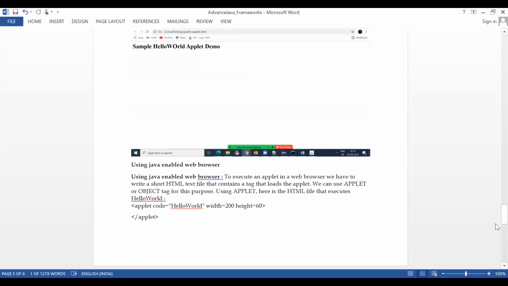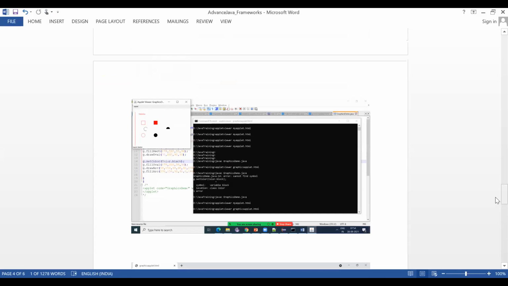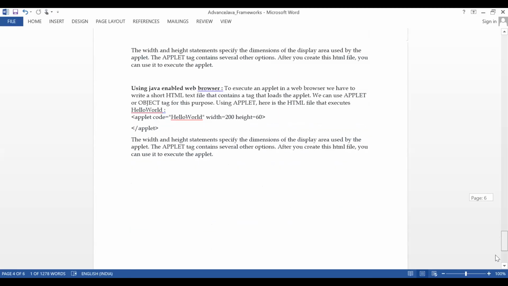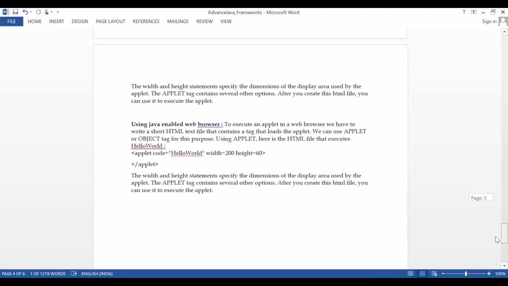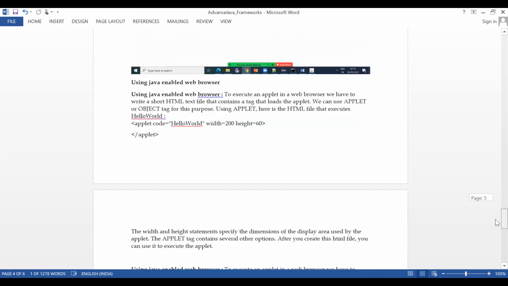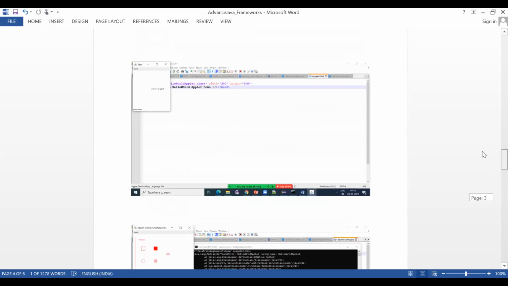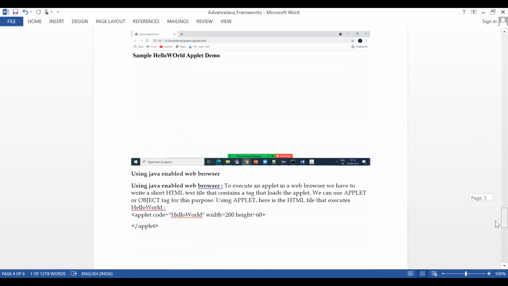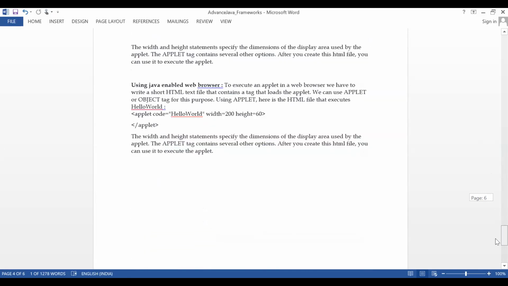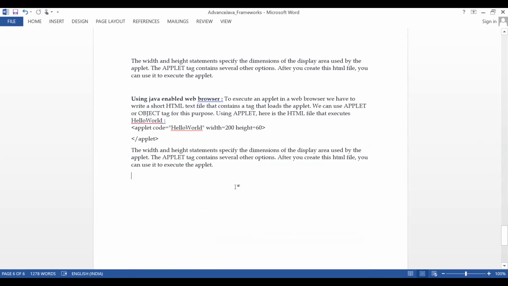So come here. Let me give just a small brief introduction about servlets, and we'll go further. Now, as we see, there are some issues while you are using applet. The problem is, just a minute, guys.